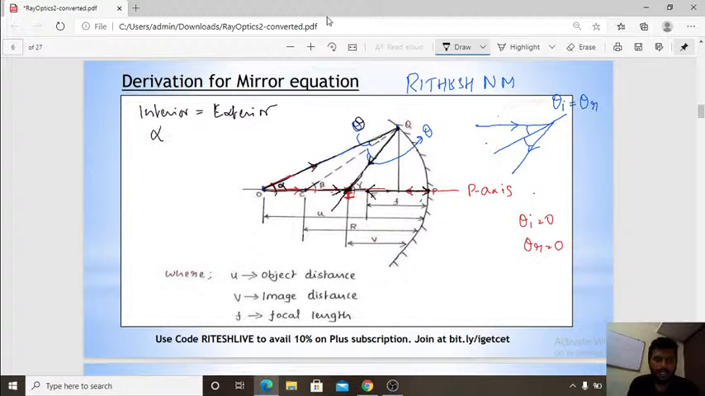The interior angle is alpha. Darshan, what you do is take my number. Any doubts regarding ray optics and all, you can directly contact me.